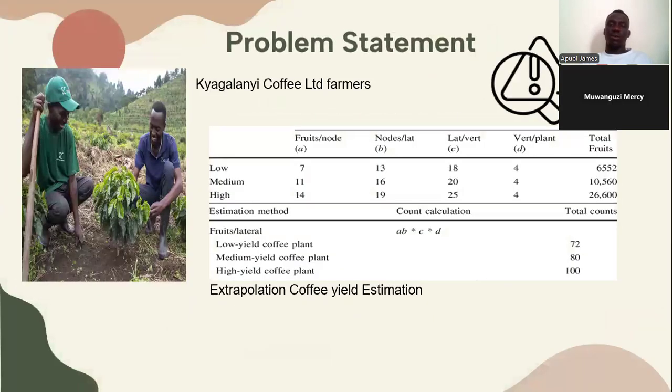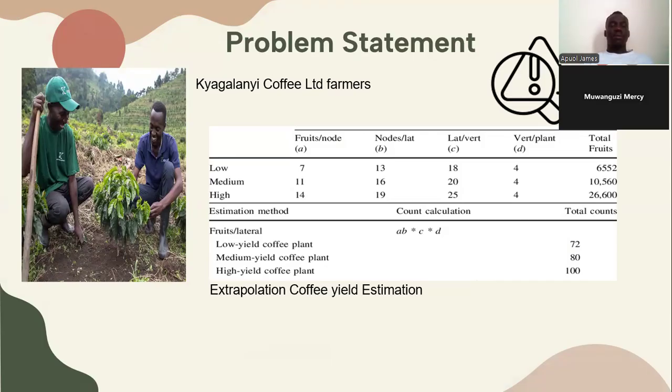First of all, this is Mr. Chablane of Coffee Limited Farmers, which was established in the 1990s, and he goes to buy coffee from the farmers. The method that they use to calculate the amount of coffee is extrapolation, which was unstandardized, and it is biased.